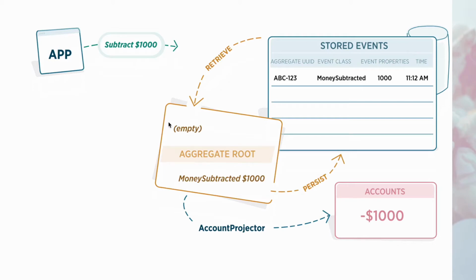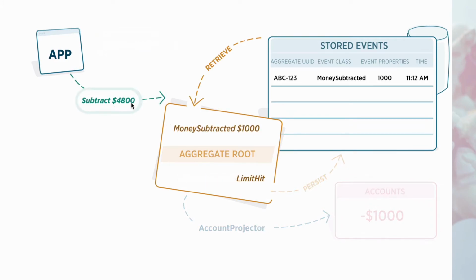So what happens when we want to subtract 4,800, which would make our balance go below 5,000? The first thing that the aggregate is going to do is, for the account that this command is given, it will retrieve all the events, and the aggregate root will be reconstituted from all these events here.